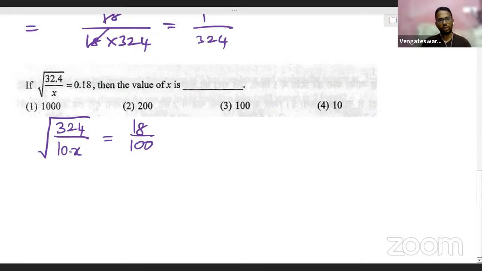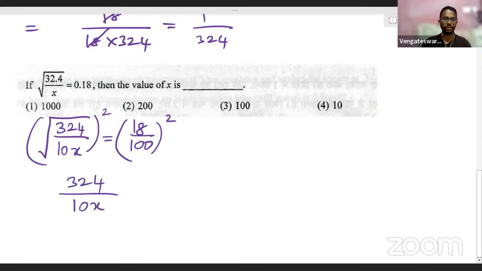Now, anyways, we need to solve for x only, right? So what can be done? Okay, let's do one more thing. Let us try to square both the sides. When we try to square both the sides, what happens is your left hand side will now be free from square root also. This simply becomes 324 by 10x. Now right hand side will become 18 by 100 square.